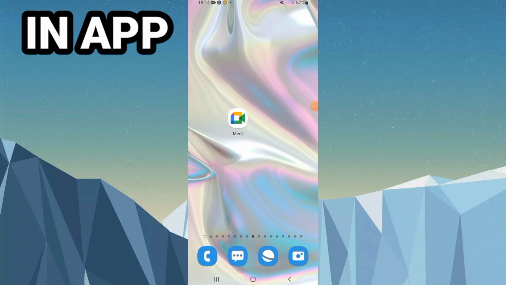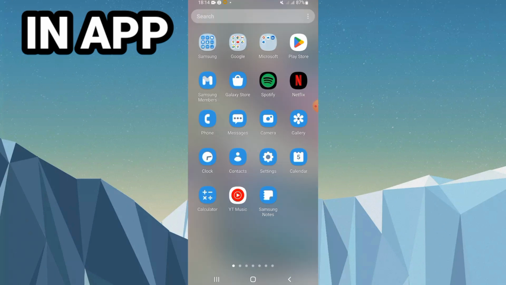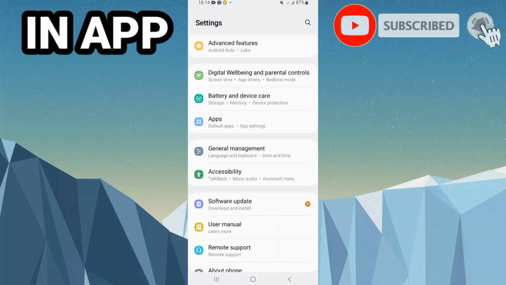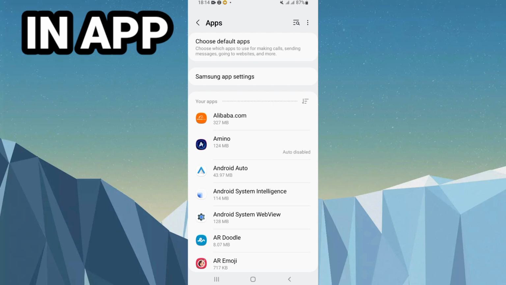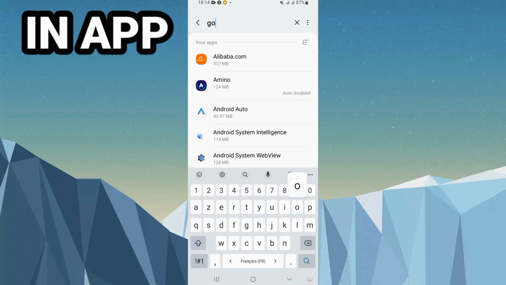If you wanted to fix this problem on your Google Meet, just follow me in this video step by step till the end. So let's start, guys. So first, you don't need to open your Google Meet. Go and open your settings. Then you will find a list of options. Just open the apps option. Then you will find here all the applications that you have on your phone.